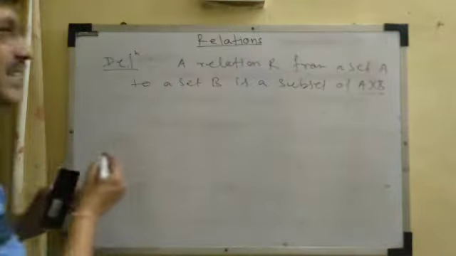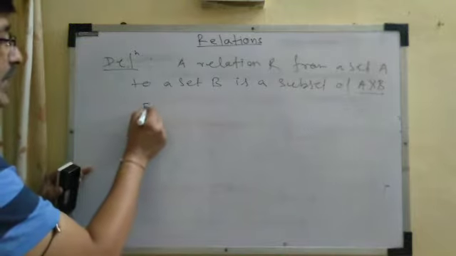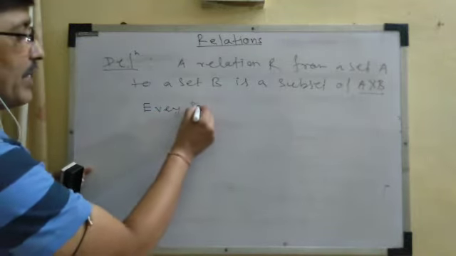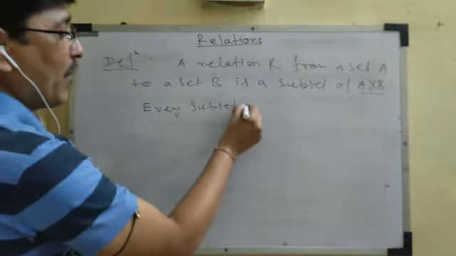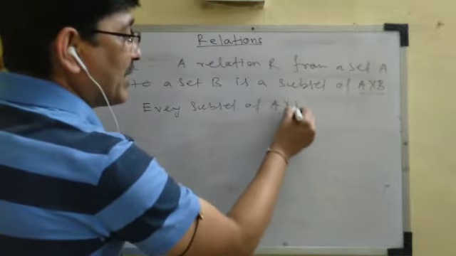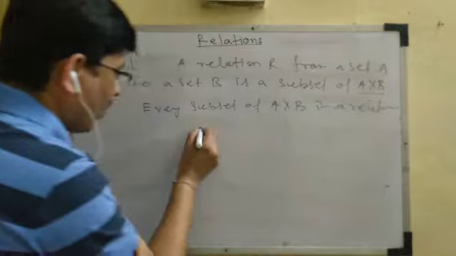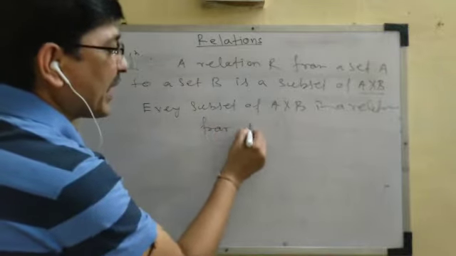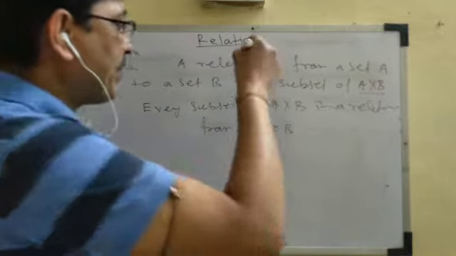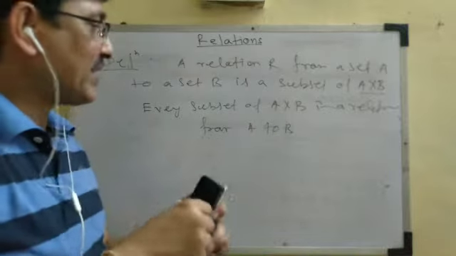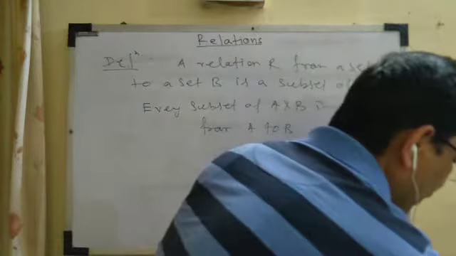In other words, every subset of A cross B is a relation from A to B.